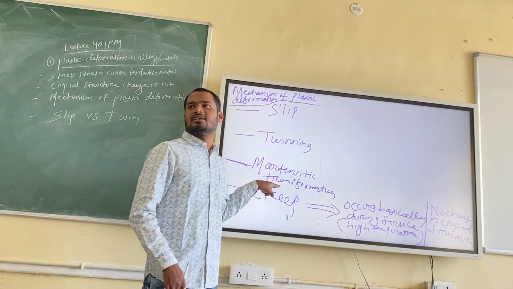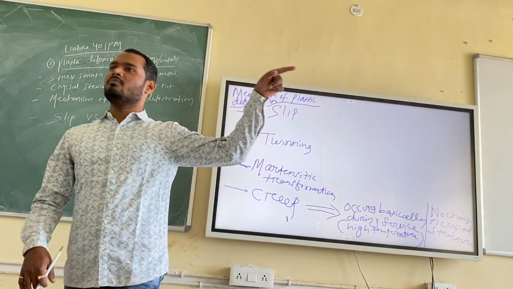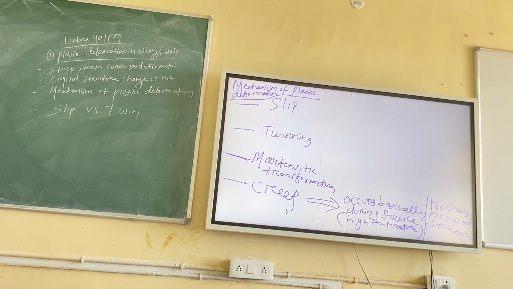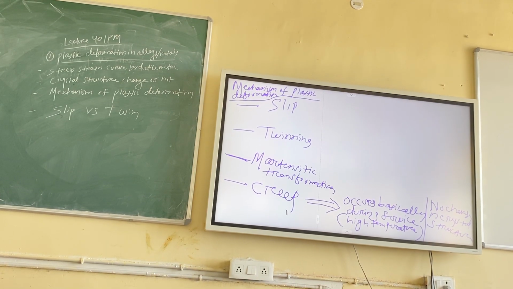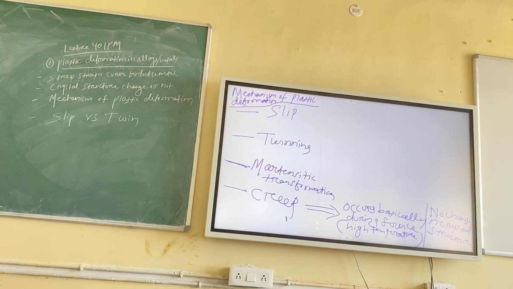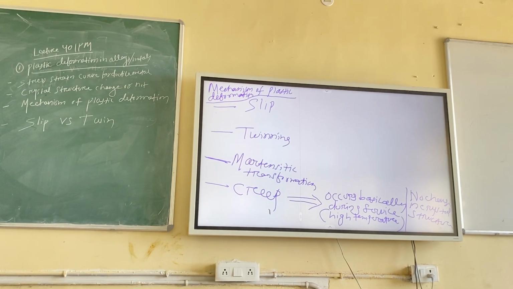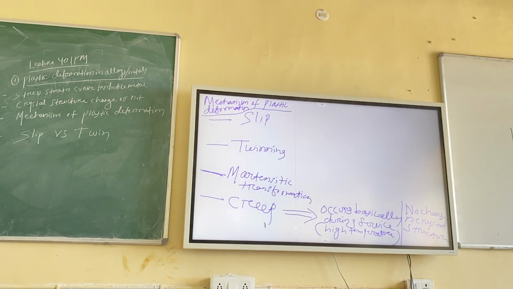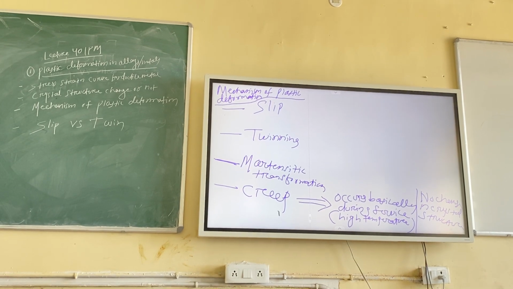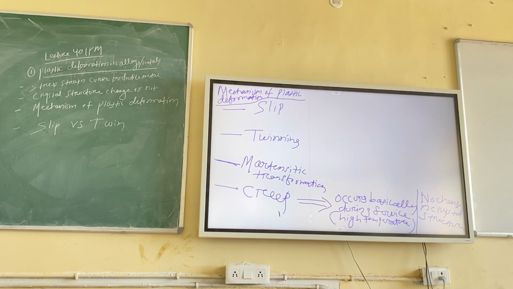But this is the exception, Martensitic transformation. Anybody remember Martensitic transformation starts from which phase? What is the parent phase? Austenite, gamma, right? You are taking the steel to high temperature, it becomes gamma, austenite. You quench it. So what will happen? Gamma becomes martensite, right? And you remember the structure of martensite and structure of gamma. Gamma is FCC, austenite is always FCC, face-centered cubic.